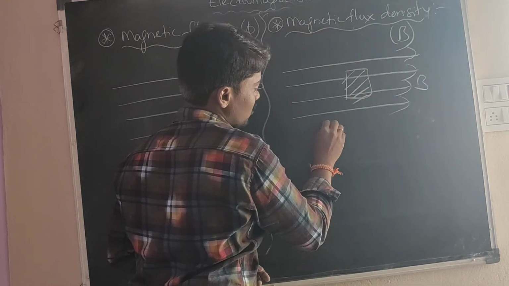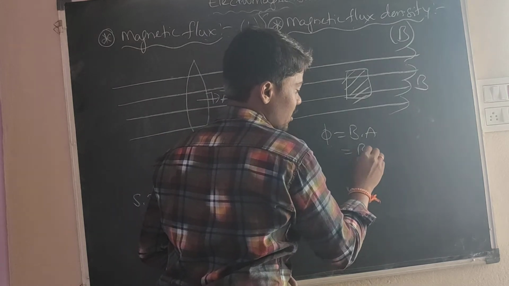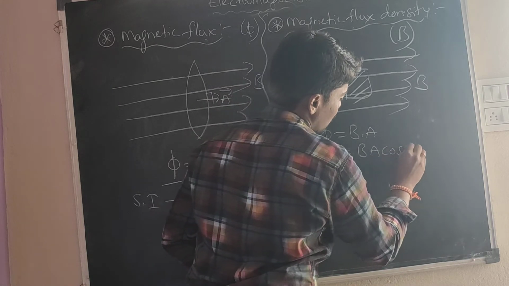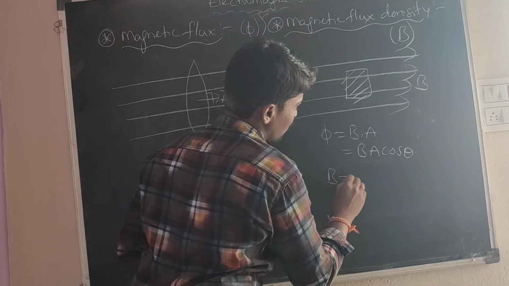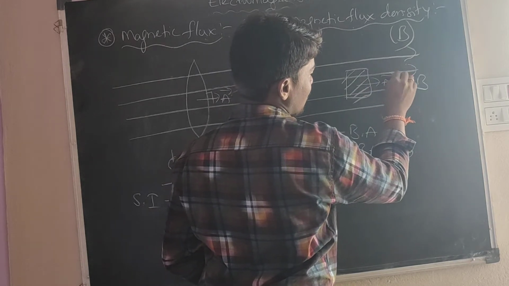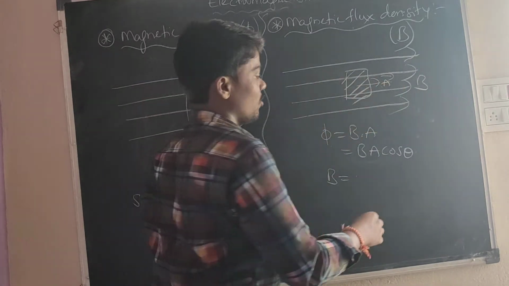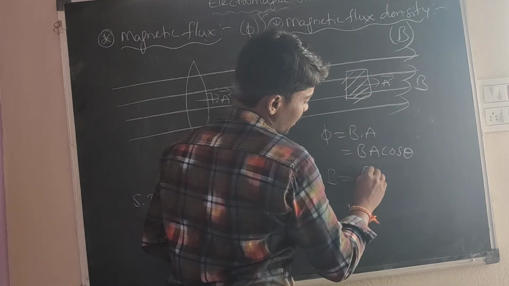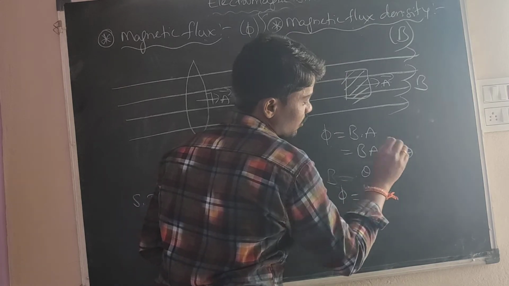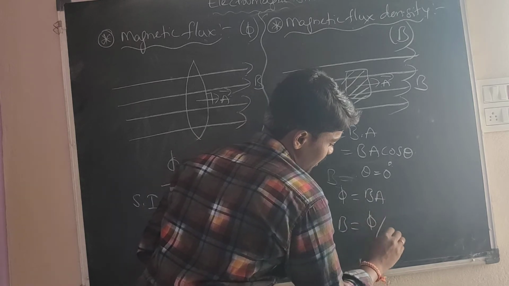Phi is equal to the magnetic flux, B dot A, or BA cos theta. Here the area vector is always perpendicular to the surface of the area. A bar and B bar are along the same direction, which means theta is 0 degrees. Phi is equal to BA, since cos 0 is 1. B is equal to phi by A.